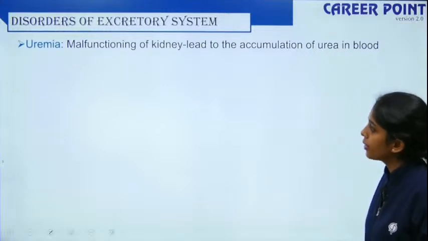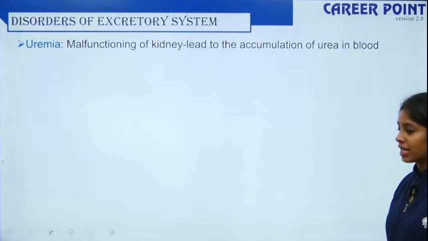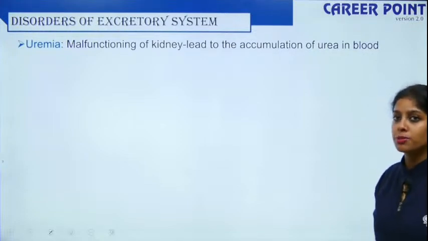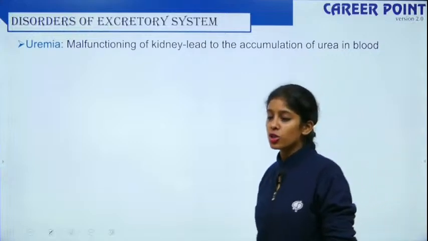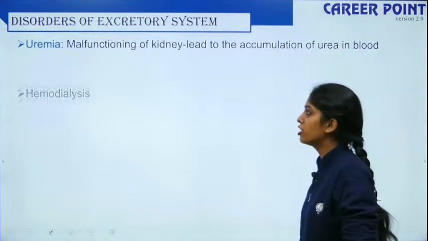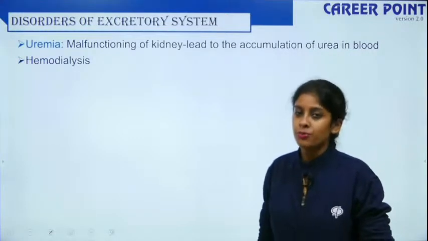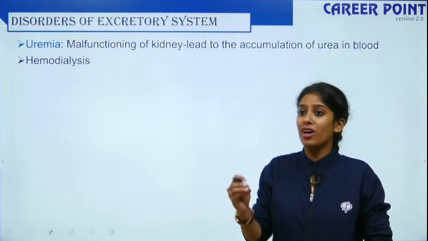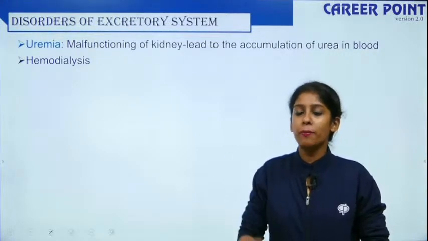Okay, Anthony, Abhi. So malfunctioning of the kidney is uremia. You can either treat it, but if you have prolonged malfunction, then it leads to kidney transplant or dialysis. So you have what is known as hemodialysis. Dialysis is a process by which your body cannot excrete, so you depend on a particular machine.